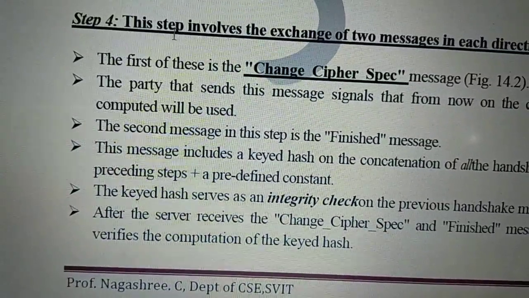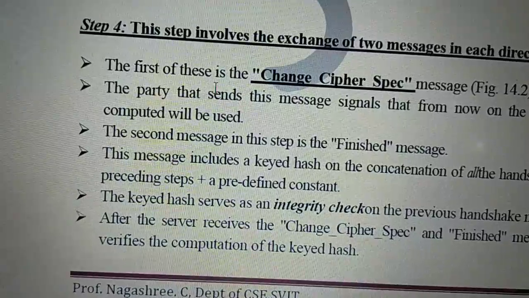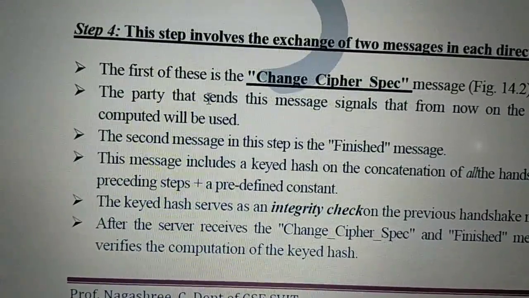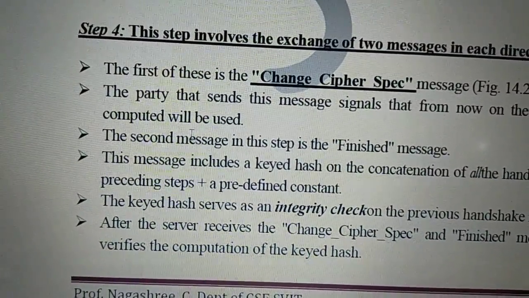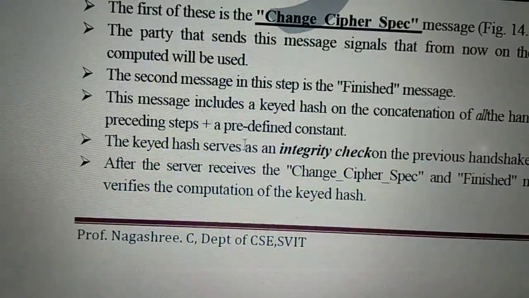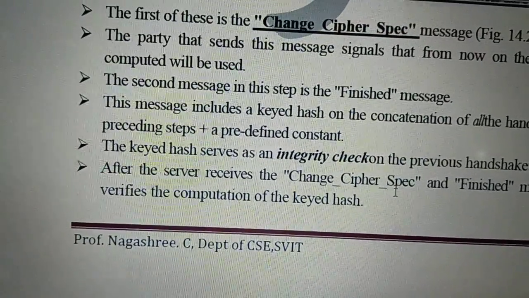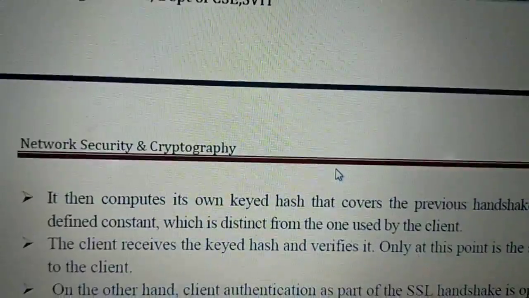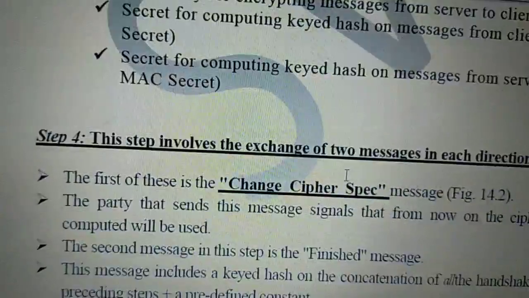So step 4 is change cipher spec. Change cipher spec is step 4, exchanging 2 messages in each direction. What is that change cipher spec? Which algorithm is selected, and what are the keys that are derived and computed, that is shared. Then the second message in the step is the finished message, right? So these are the keys that are sent along. So change cipher spec is mainly to say which algorithm with what keys generated. The same thing takes place on the server, that is another, right? That's what the diagram says.